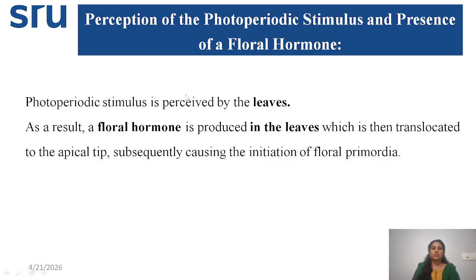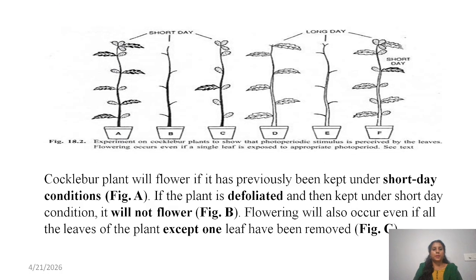In many exams they will directly ask, or in fill in the blanks, what is the organ responsible for photoperiodic stimulus perception? The leaf is the organ which perceives it. As a result, the floral hormone is also produced in the leaves, and after that it is transferred to the inflorescence region, or the tip of the shoot or buds.